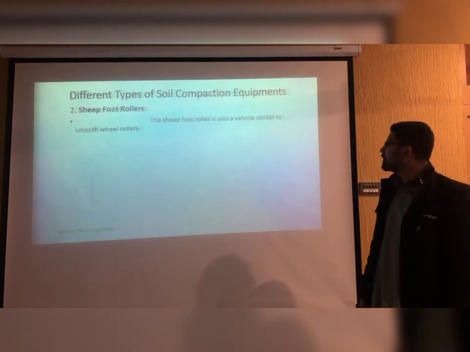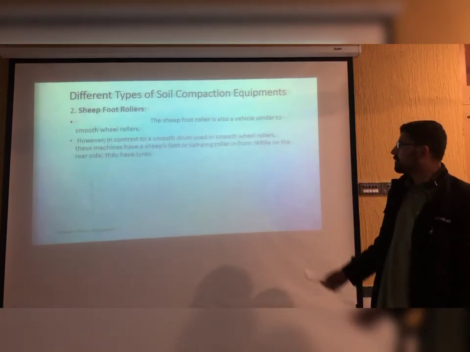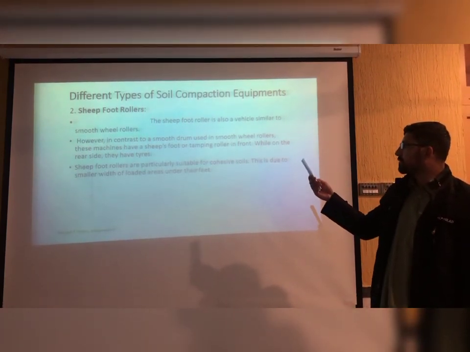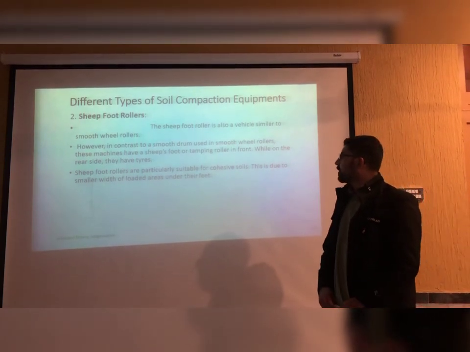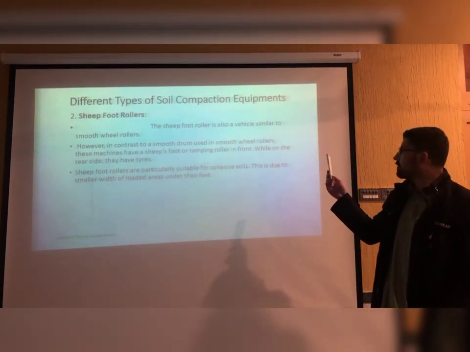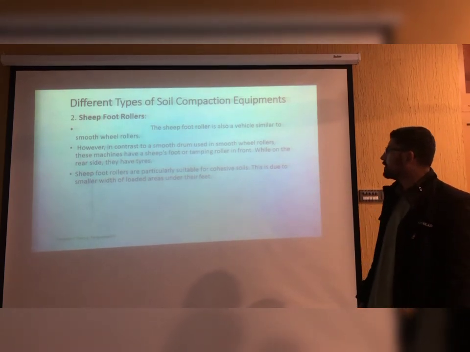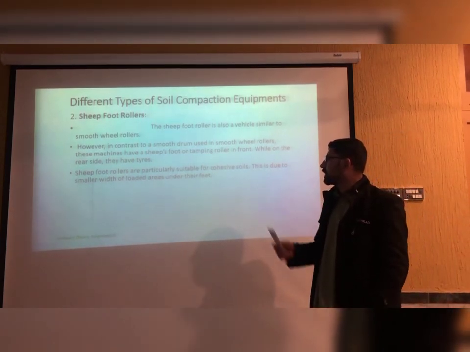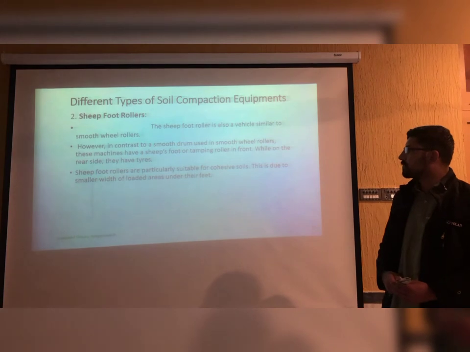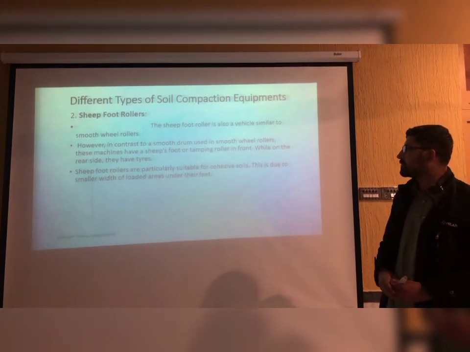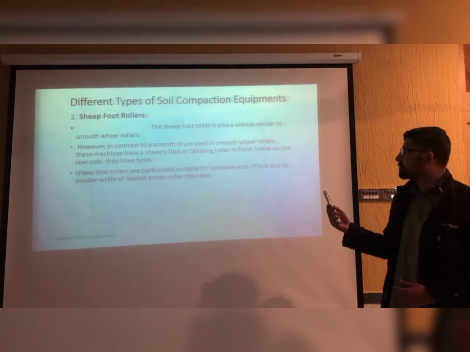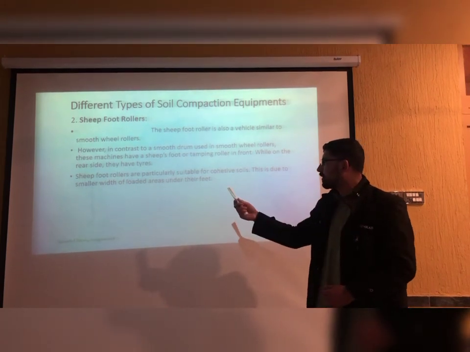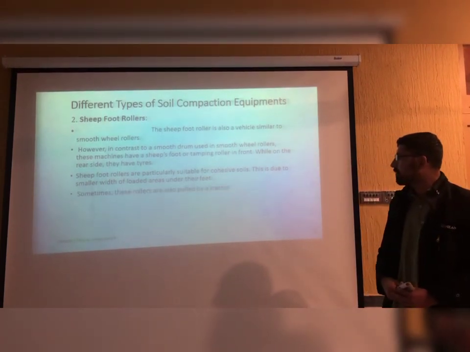Sheepfoot roller. The sheepfoot roller is also a vehicle similar to a smooth wheel roller, but there is a slight difference. In contrast to the smooth drum used in a smooth wheel roller, these machines have a sheepfoot or tamping roller in front, while on the rear side they have tires. In this we have drums with some sort of dots, which are used in cohesive soil. Sheepfoot rollers are particularly suitable for cohesive soil. This is due to smaller wet top loaded areas under their feet.